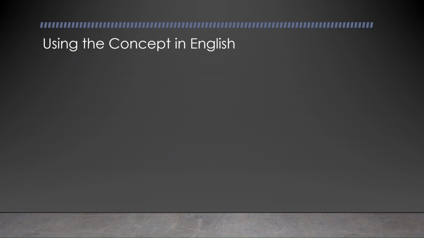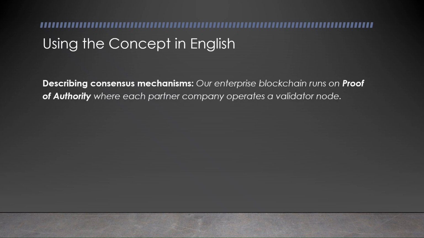Let's quickly look at how to use this concept in English. Just some example sentences in English here. So, you can use this to describe consensus mechanisms as we've done so far. You might say something like, our enterprise blockchain runs on proof of authority, where each partner company operates a validator node.